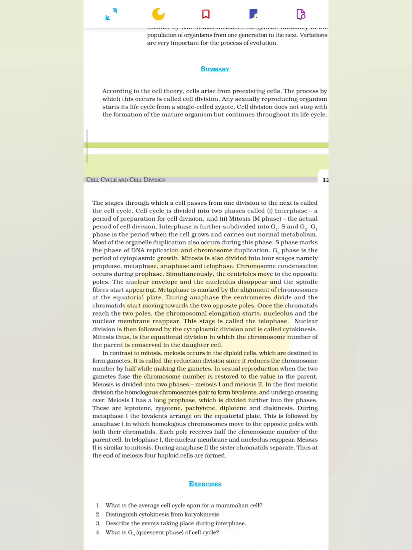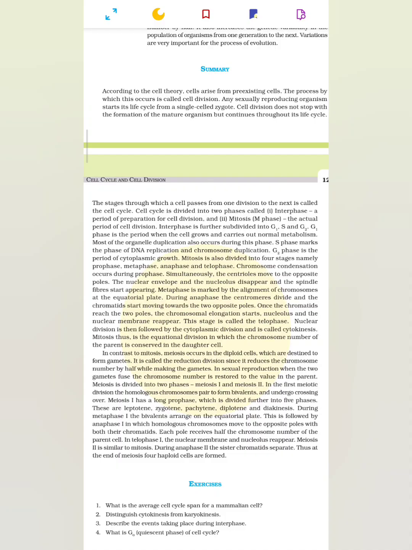Mitosis is also divided into 4 stages, namely prophase, metaphase, anaphase and telophase. Chromosome condensation occurs during prophase. Simultaneously, the centrioles move to the opposite poles. Nuclear envelope and nucleolus disappear and the spindle fibers start appearing. Metaphase is marked by the alignment of chromosomes at the equatorial plate. During anaphase, the centromeres divide and chromatids start moving towards the two opposite poles.